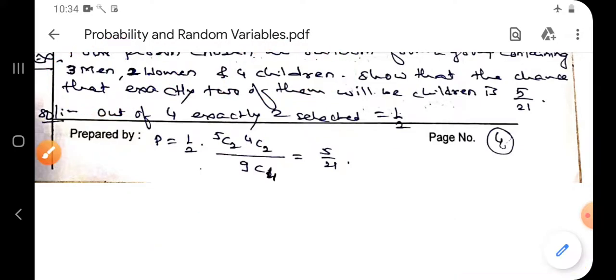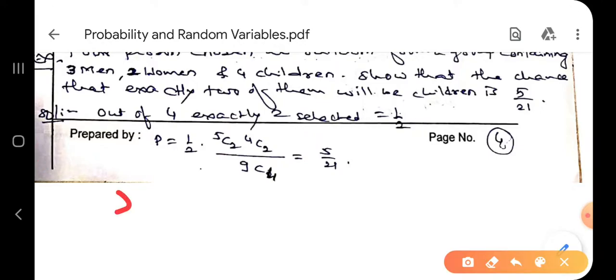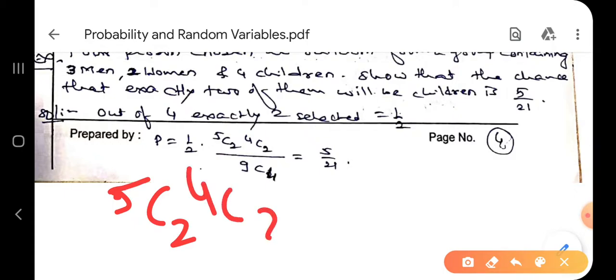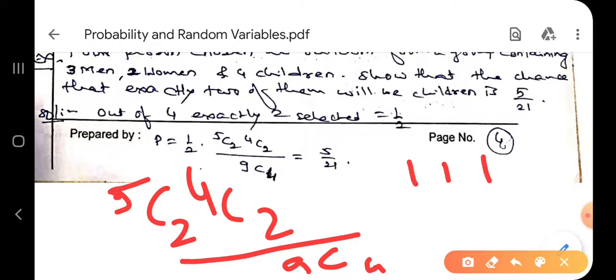Understood it? So here see carefully. 5C2 ways we select the remaining 2 persons from the remaining persons. Then 4C2 ways we select 2 children out of 4 children. Correct? And divided by 9C4. These are the total number of persons, and out of the total number of persons 4 persons we have to select. Now the question remains, there are 4 persons.